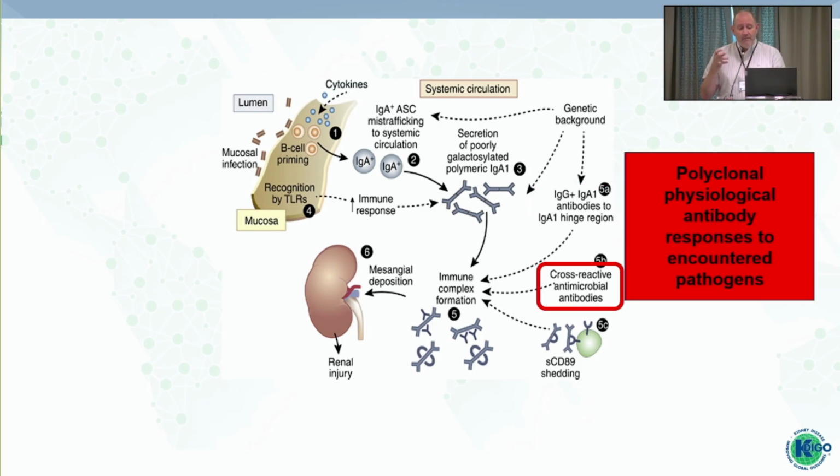What I think may well be more likely is that the antibodies that recognize circulating Gd-IgA1, IgA and IgG antibodies, are generated during the normal physiological response to bacterial infections. We know these antibodies are generated against cell surface glycoproteins, and the antibodies are recognizing the Gd-IgA1, those sugars at the hinge region.